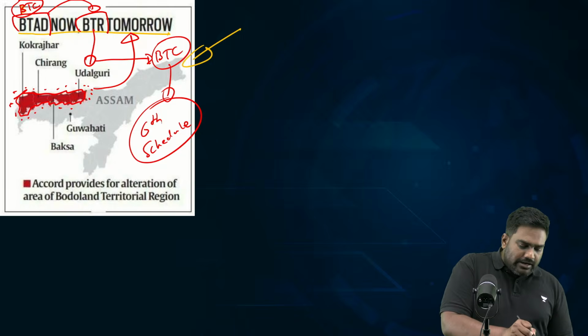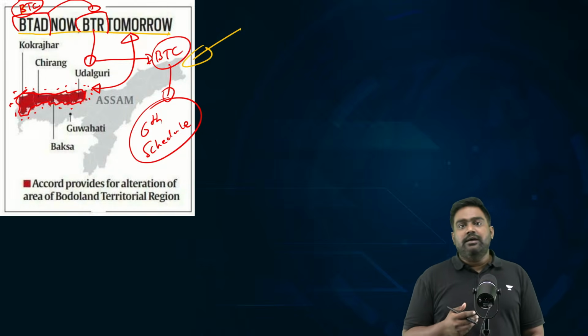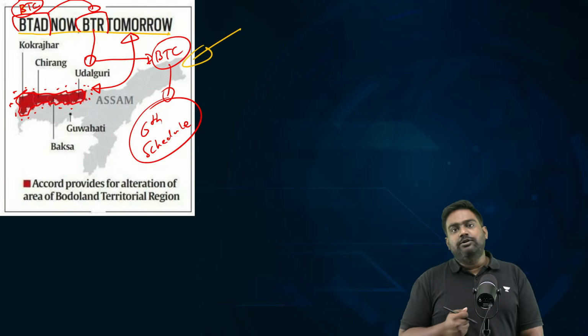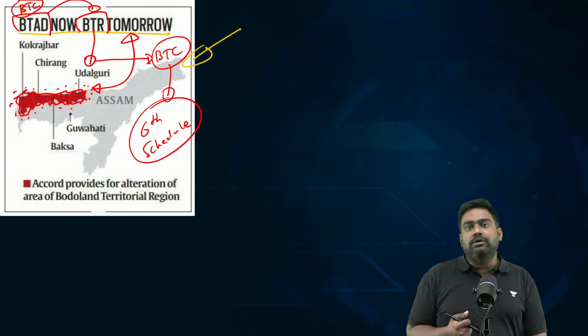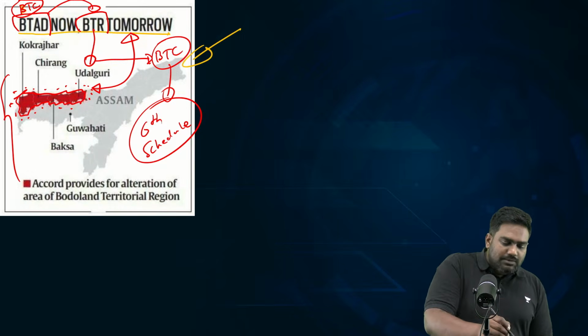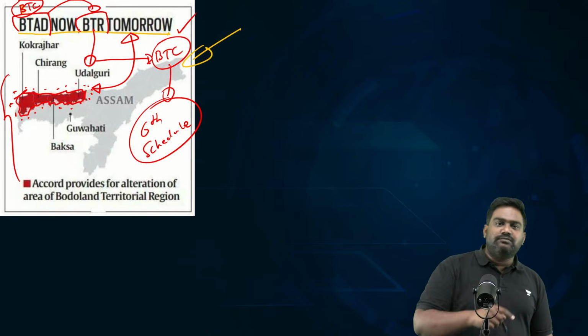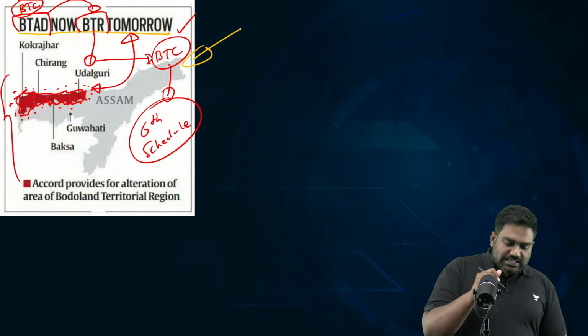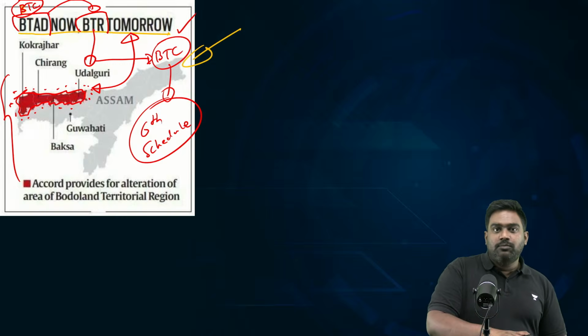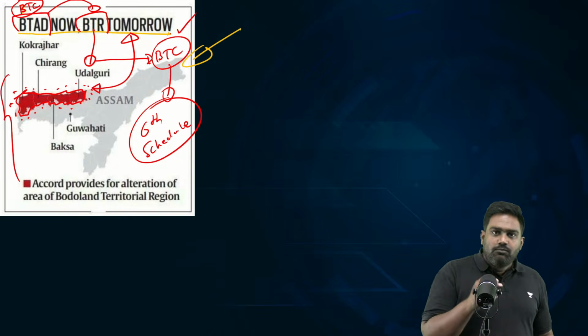And Bodoland Territorial Council also has autonomy in appointment of senior government officers. When the DC of a district is being appointed, SP of the district police is being appointed, the autonomous council has to be consulted with the state government of Assam before making these key appointments. So such flexibility has been provided through the third Bodo Accord, and NDFB has fully surrendered, bringing Bodo insurgency to